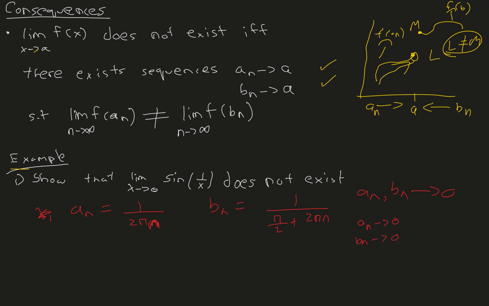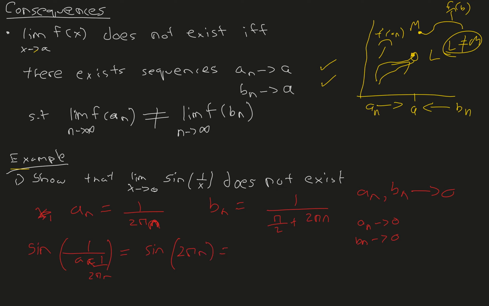But f of an, which is sine of 1 over an, where 1 over an is equal to 2 pi n, is sine of 2 pi n.